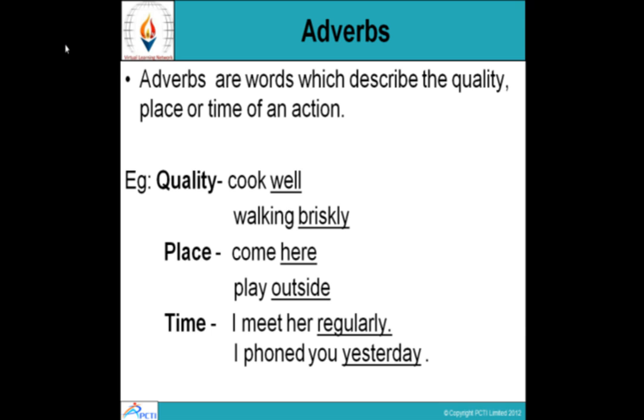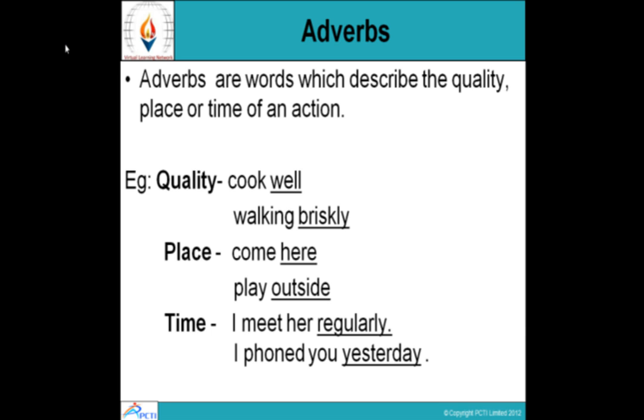Place. Come here. Come is an action, but where to do this action? Here. So here is an adverb. Play outside. Play is an action. Where play? Outside. That is an adverb.